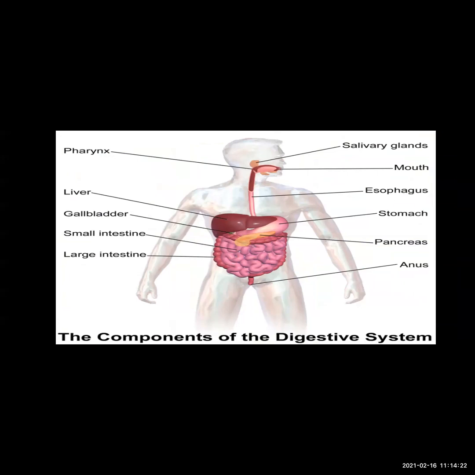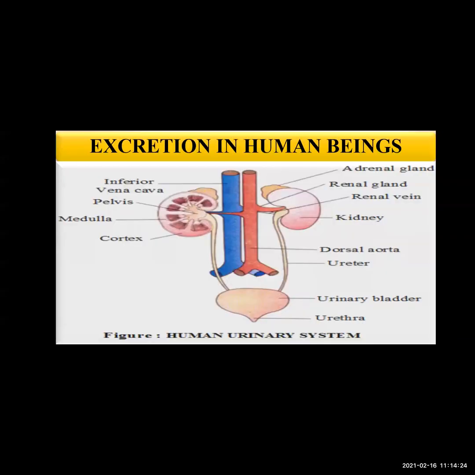There are different organ systems in the human body to bring about different life processes, such as the digestive system for digestion of food, respiratory system for respiration, etc. The process of digestion leading to energy production is an important process of our body. Various waste materials are removed during this process. Removal of this waste from the body is very important, and it is the excretory system that carries out this function.